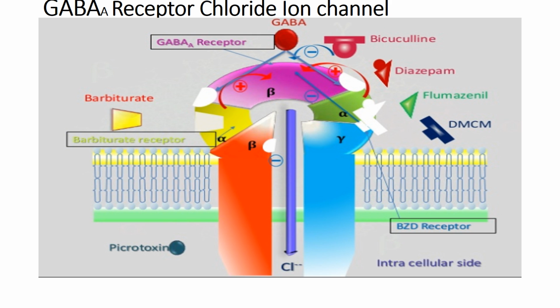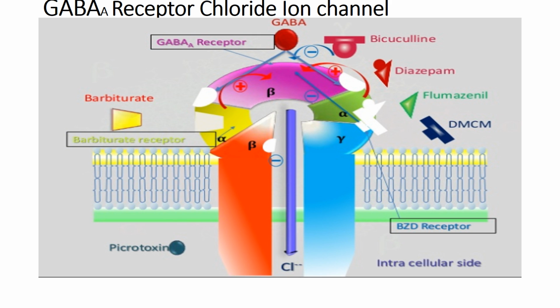So this is the GABA A receptor chloride ion channel. You can see here there are different subunits like alpha, beta, gamma, delta, etc. There are various sites where the barbiturates, benzodiazepines, etc. can attach. So there are various points of attachment of the barbiturates on this particular receptor. These drugs, benzodiazepines and barbiturates, will potentiate the action